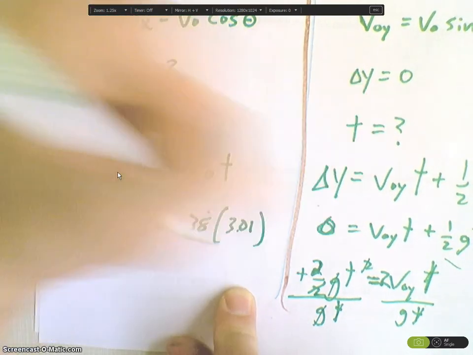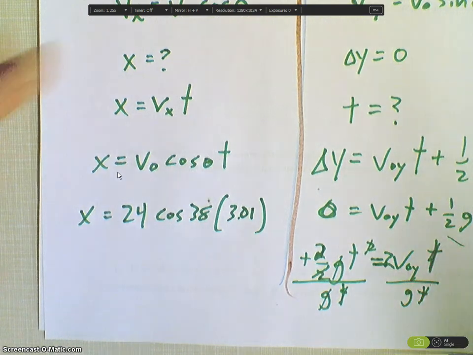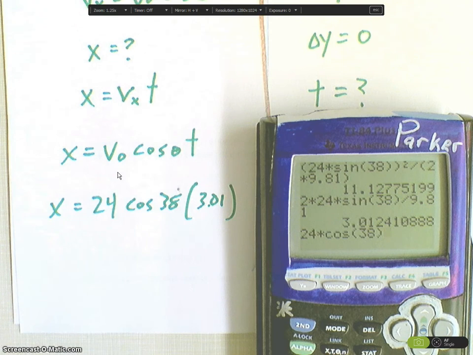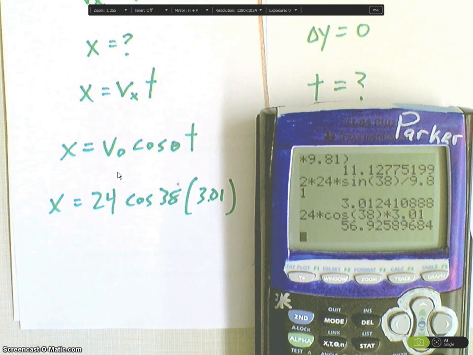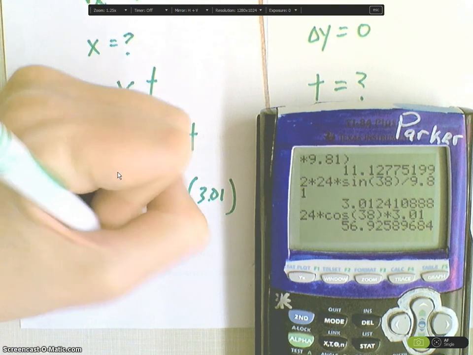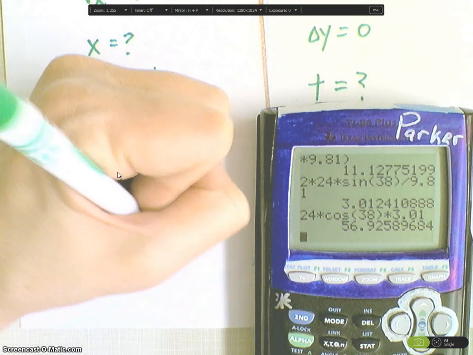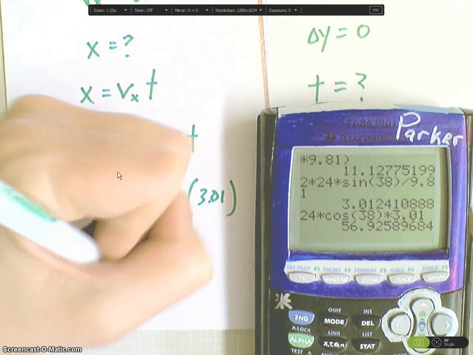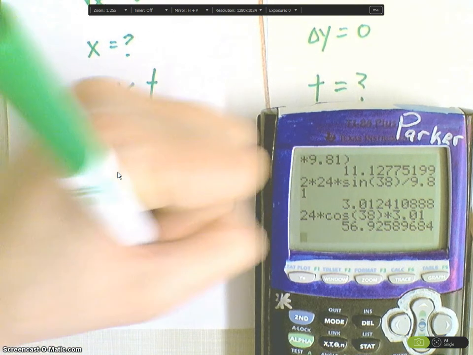So I can put that into my calculator. 24 times cosine 38 in parentheses times 3.01 gives us a horizontal displacement of 56.93 meters. If I apply my sig figs, that gives me 57 meters.